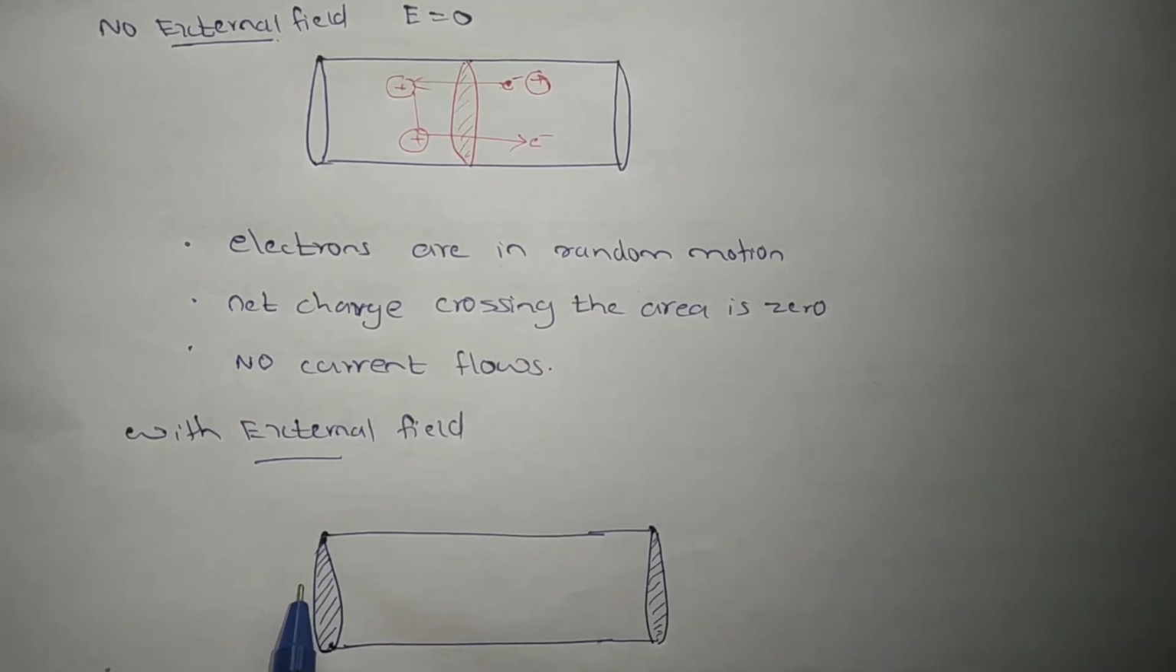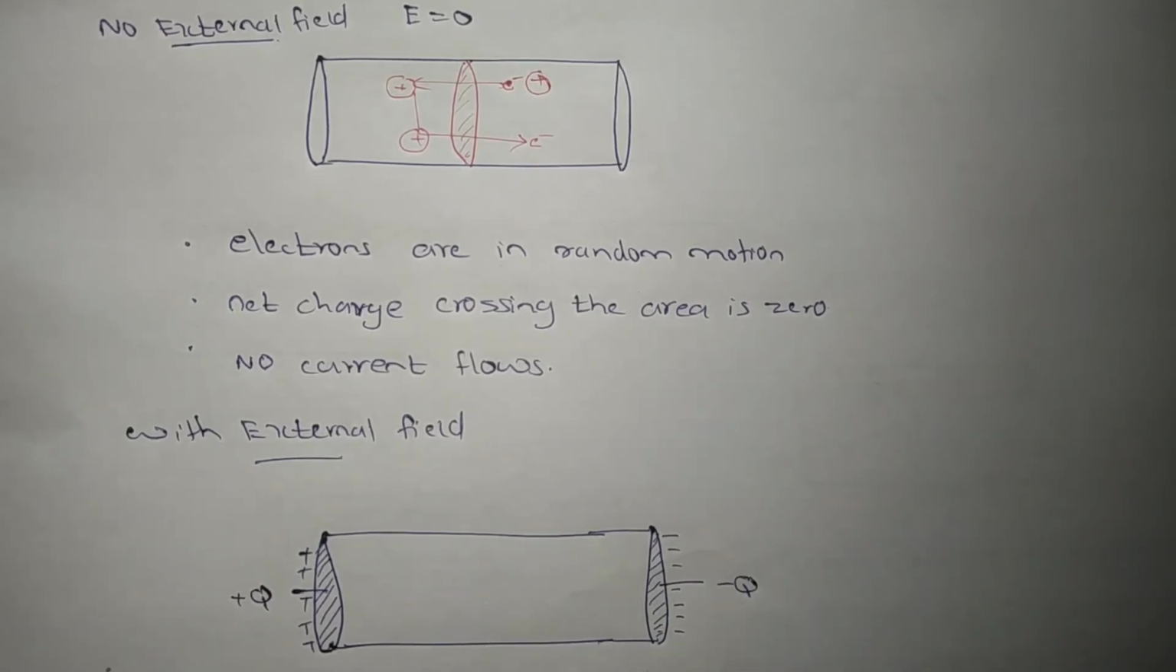Then at this end I am going to give positive charges, like this, and at the other end I am going to give negative charges. This is plus Q and here will be minus Q.